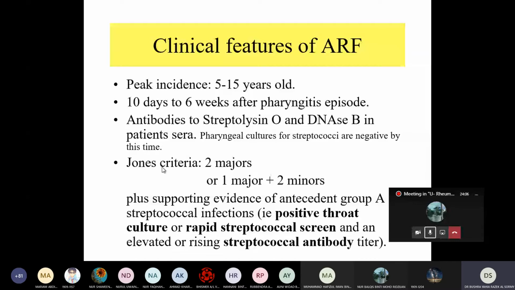Okay. How to diagnose acute rheumatic fever? There are what we call the Jones criteria.